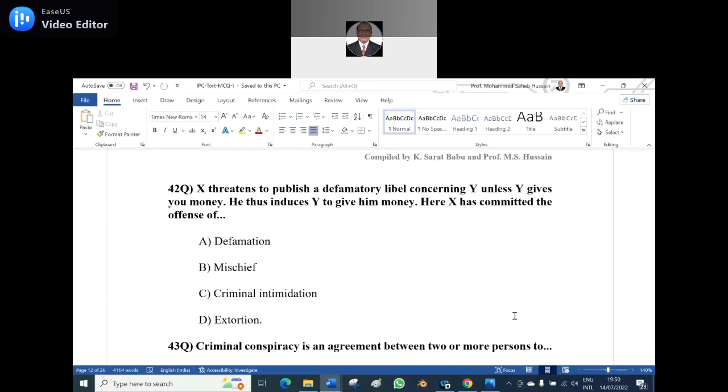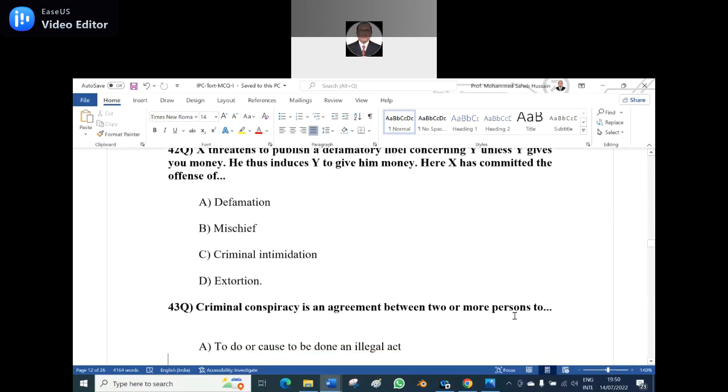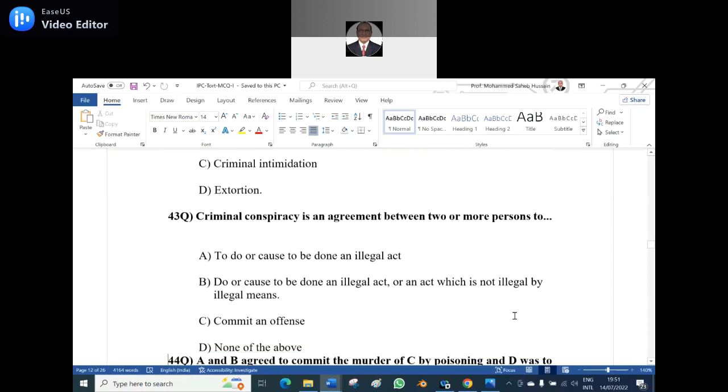He thus induces Y to give him money. Here X has committed the offense of what? A. Defamation. B. Mischief. C. Criminal intimidation. D. Extortion. It is extortion of money, because by threatening him he wants to get the money. So that is extortion.